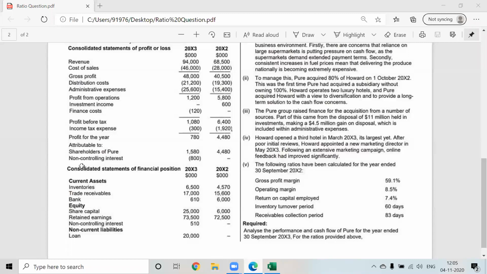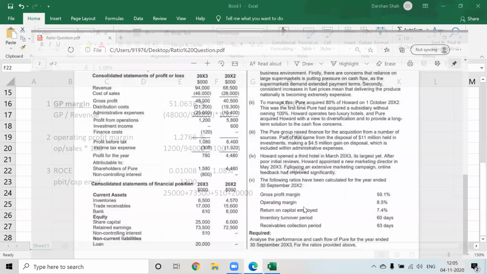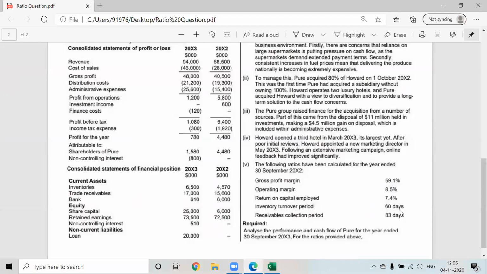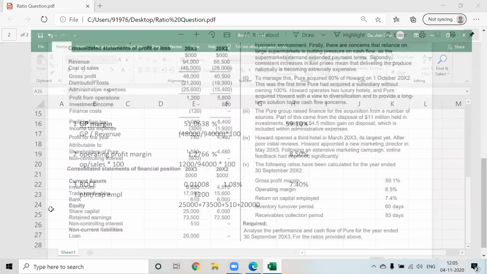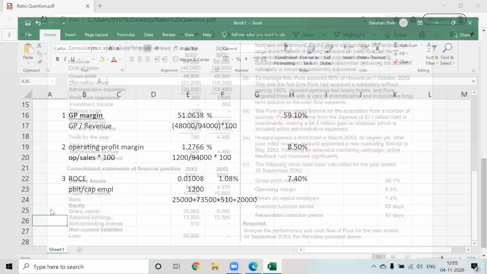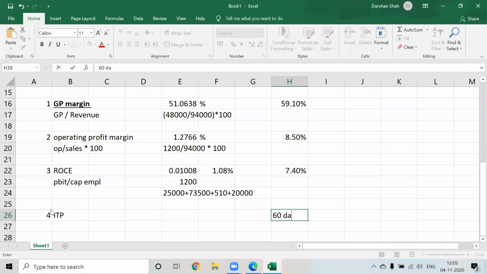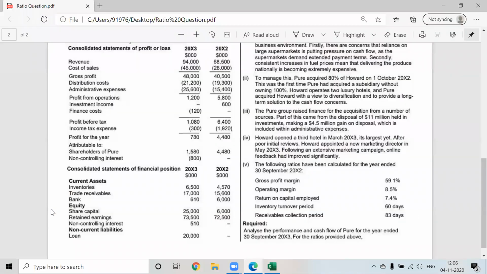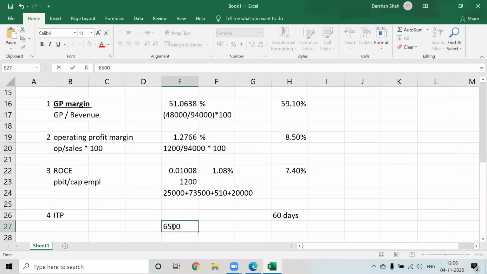So that will do it in the case of ROCE. Next, we want the inventory turnover period, which was 60 days, and the receivables collection period. Calculate the inventory turnover period for this year. They have given the inventory as 6,500, and for turnover, what will we take? Cost of sales. So 6,500 divided by 46,000.